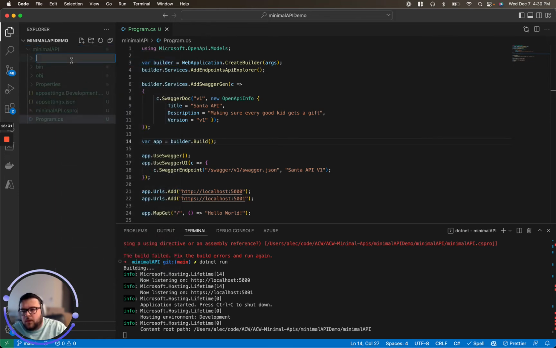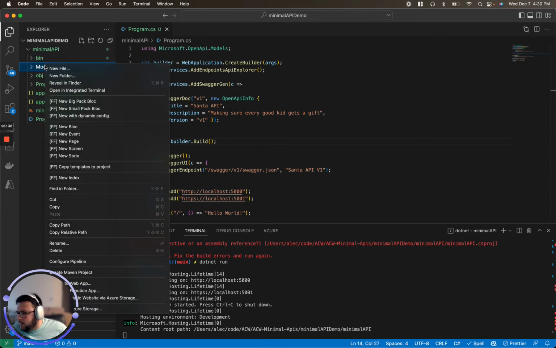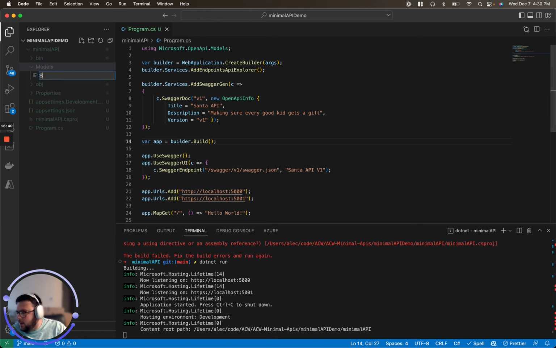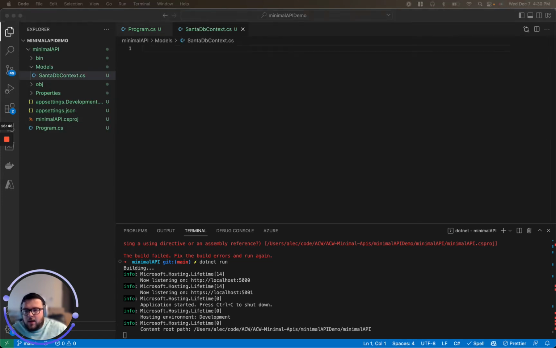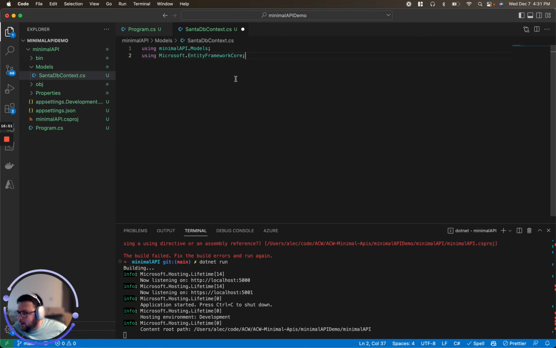So we'll do Models. And the first thing I'm going to do is create a DB context, which will be my SantaDbContext.cs. And we're going to grab our two usings, which is a minimal API and EF Core. So this is just going to grab for all of our other models.